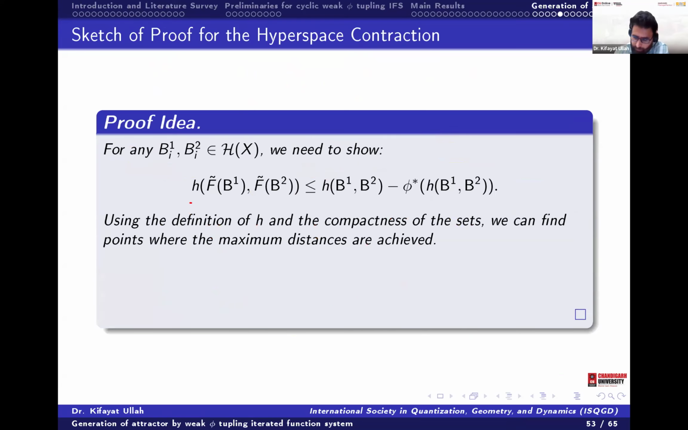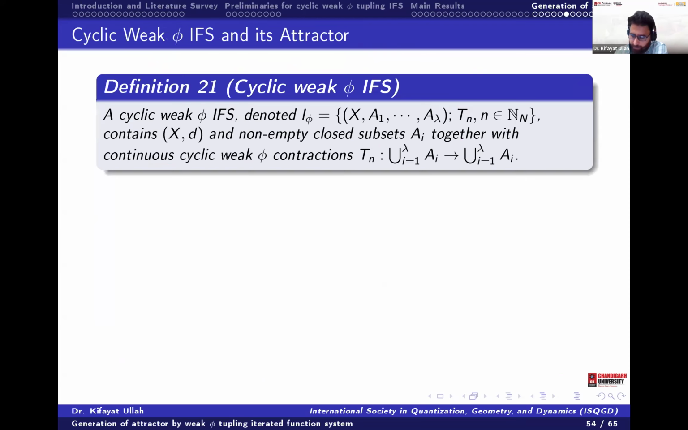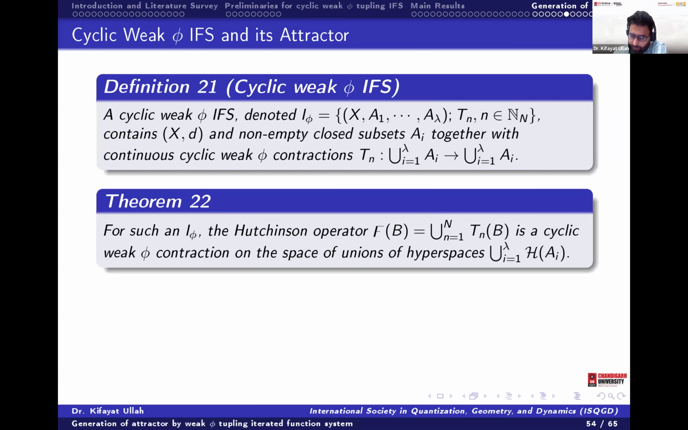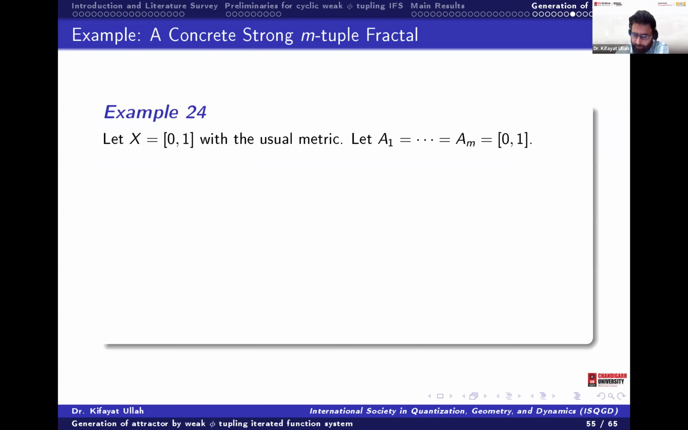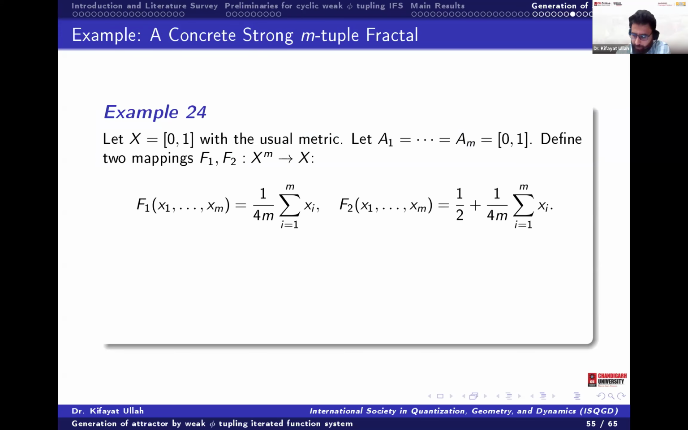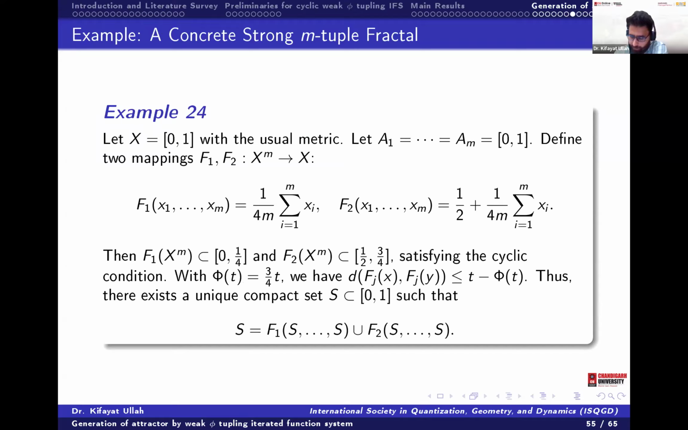See this one. So it is well defined, and then we show that this is a contraction in the hyperspace. When this is a contraction in the hyperspace, then it has a fixed point, and defining the cyclic phi IFS with the Hutchinson operator, we are proving that it has a fixed point. That fixed point is called the fractal attractor. So here we are taking the sets in this way and defining the function in this way and showing that it has the attractor.